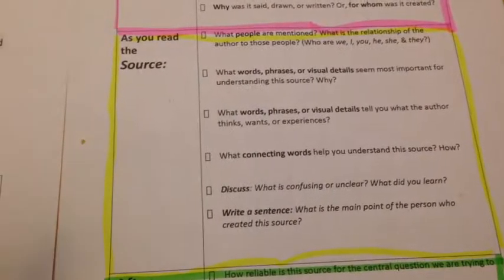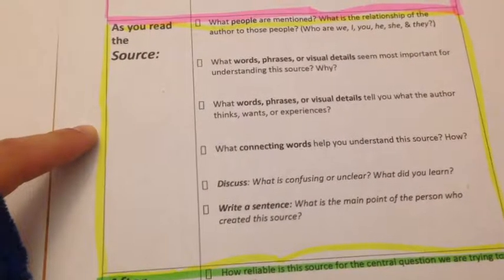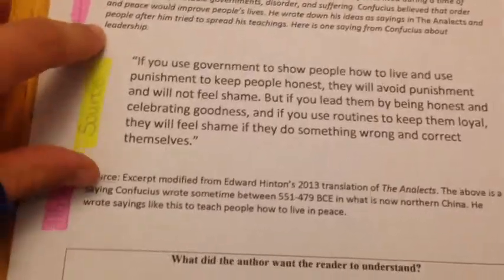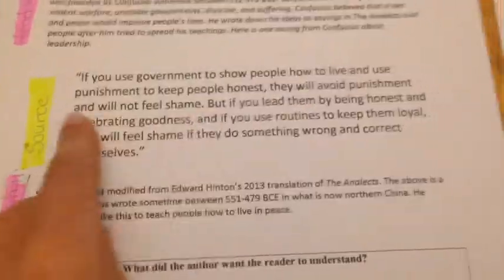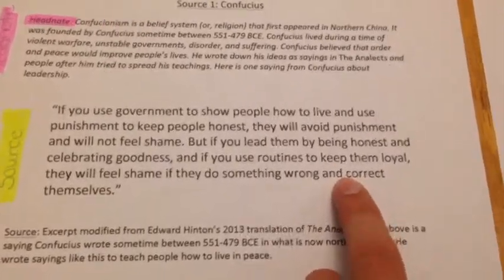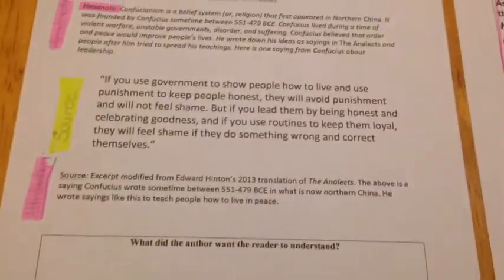Next, you're going to outline the As You Read source box in yellow, please. Then you'll move over here, and I did the same thing. I put on the side yellow, and I wrote source, because this is the source. This is the actual words that were written that we're going to be reading. So make sure you've done the outline in the box, you've written source, and you've highlighted.